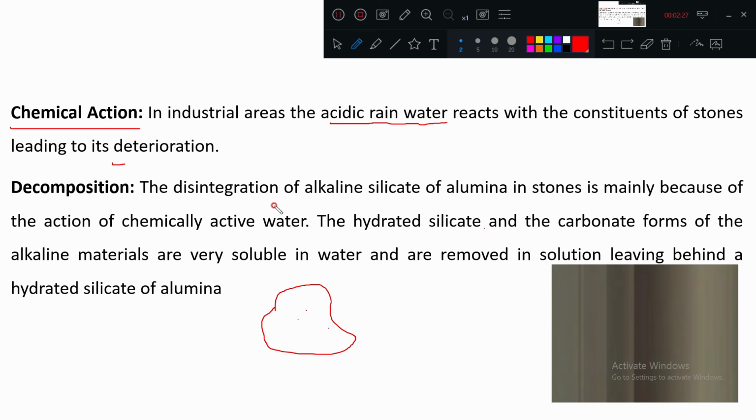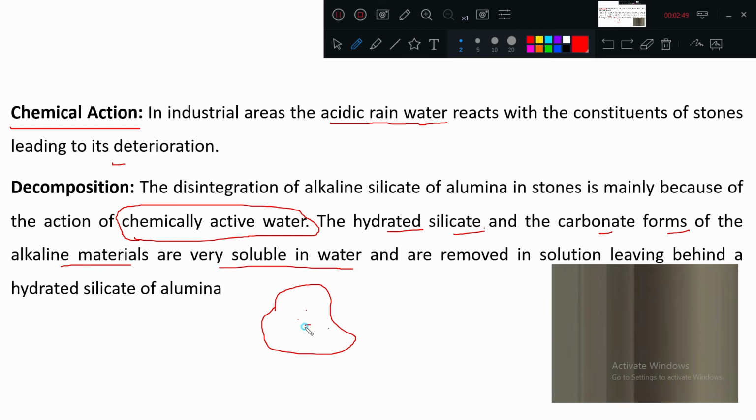So what are those compounds? The disintegration of alkaline silicate of alumina in stones is mainly because of the action of chemically active water. It is called chemically active water. What is happening next? The hydrated silicate and carbonate forms of the alkaline materials are very soluble in water. Means what?